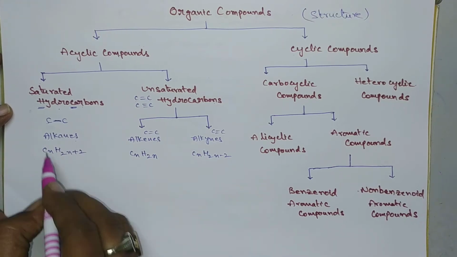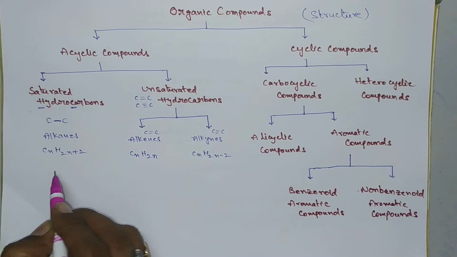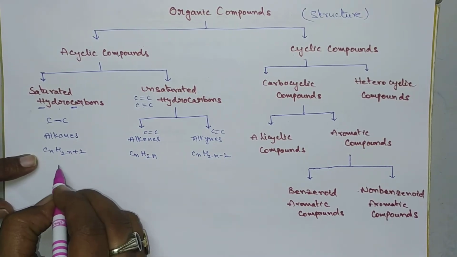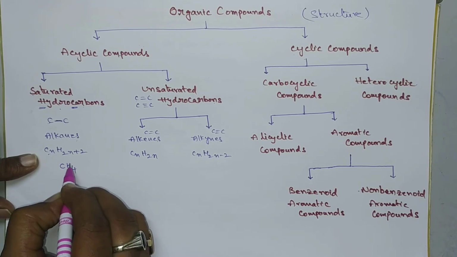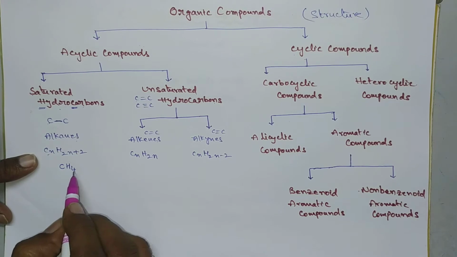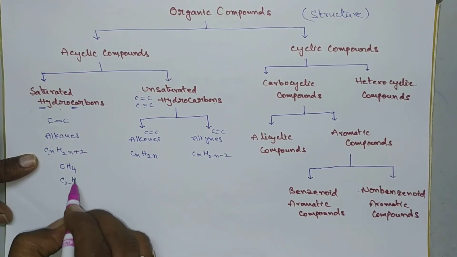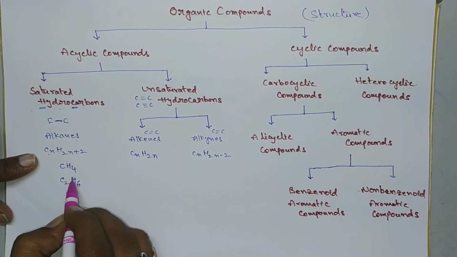Suppose you substitute n equal to 1, 2, 3 and so on, you can get a number of compounds. For alkanes, if n is equal to 1 we get C1H4, that is simply CH4, the first member of the alkanes. If n is equal to 2, you get C2H6, the second member.